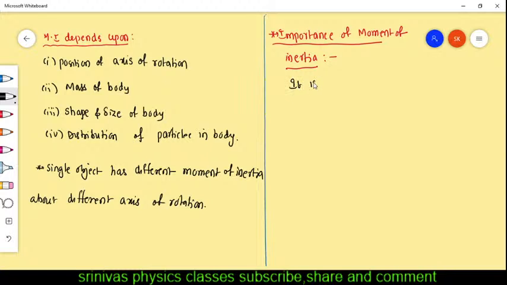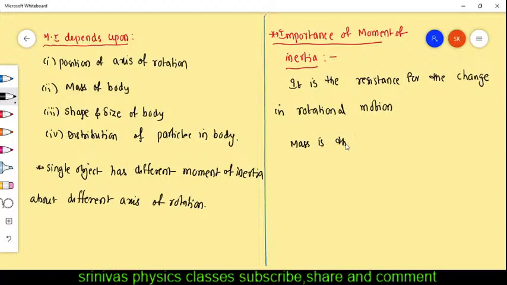It is the resistance for the change in rotational motion. Okay. Mass is the measure of inertia. Do you know inertia is measured by the mass? You know that one, in the laws of motion we discussed. Mass is the measure of inertia.